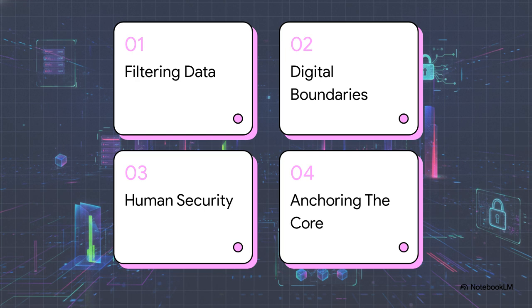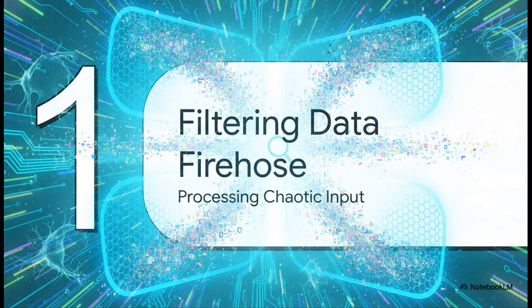1. Filtering the data firehose. 2. When digital boundaries break. 3. The human security system. And 4. Anchoring the core. Starting right off with Part 1, filtering the data firehose, processing chaotic input.